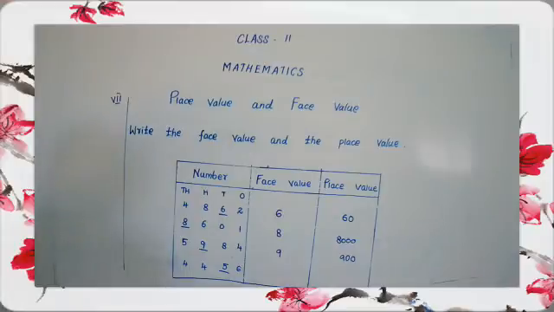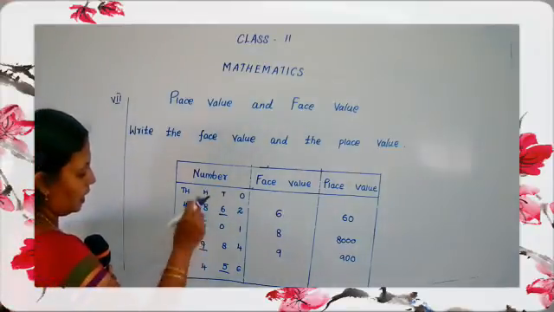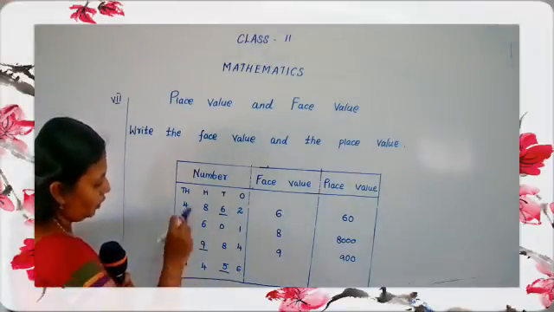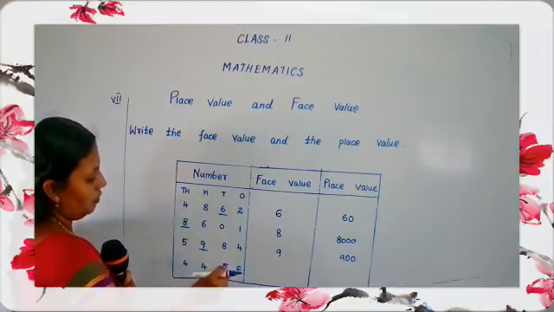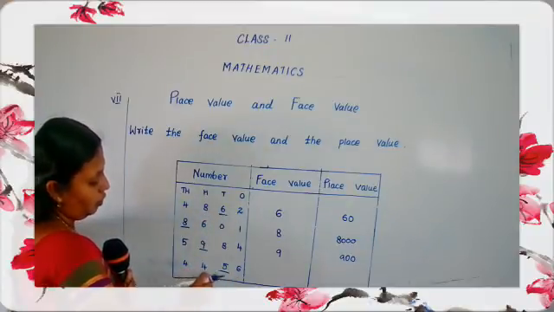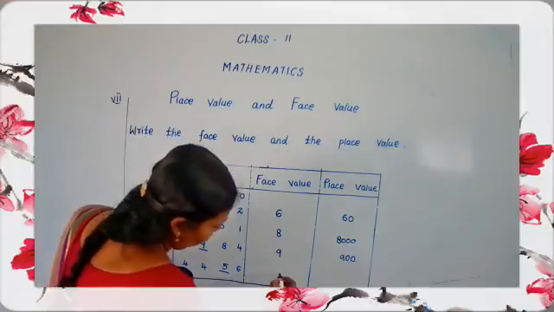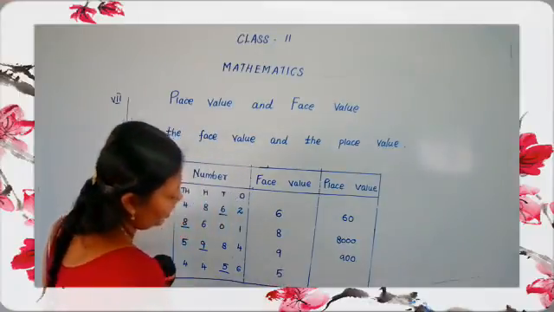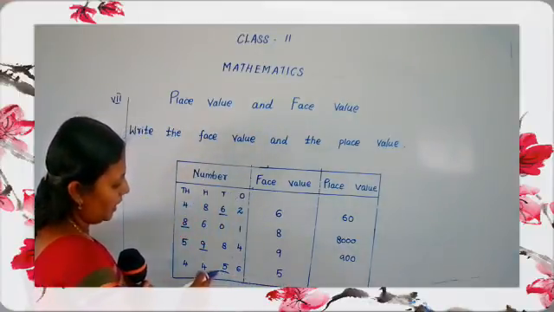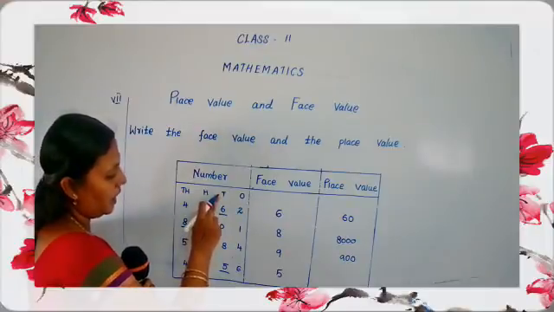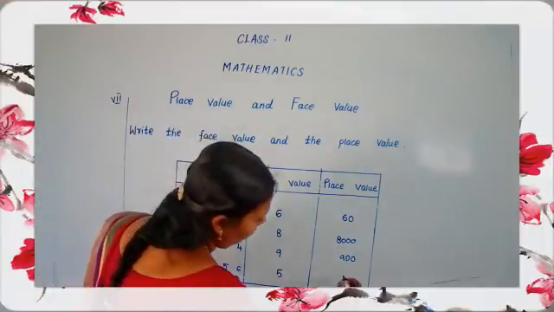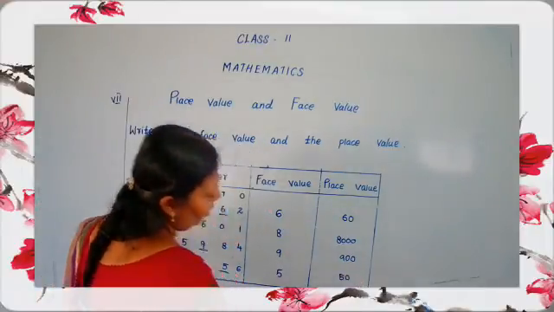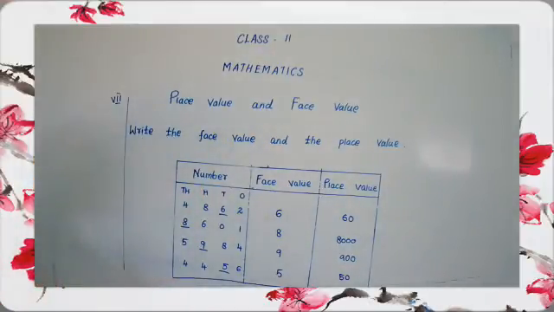The last one, 4456. Now the underlined digit number is 5. 5 is in which place? See the period, tens place. So we have to multiply by 10. 5 tens are 50. Okay, now all of you open your maths note.